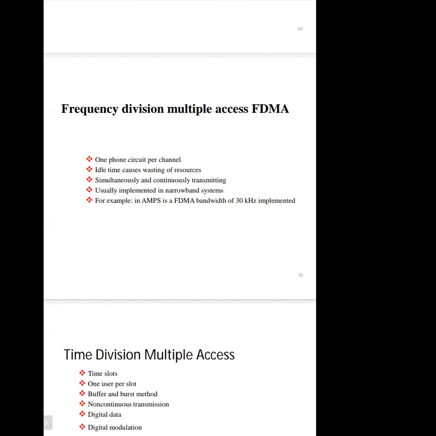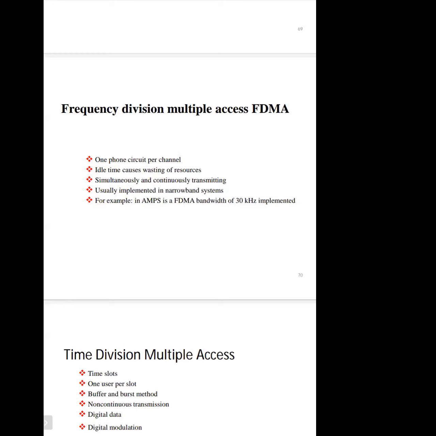Let us suppose at a particular time one user is using the channel and another is idle, but that frequency band is already allocated to that user. Whether the user uses that frequency band or not, it is allocated to him only. No other user can use that particular frequency band. So the idle time is wasted.